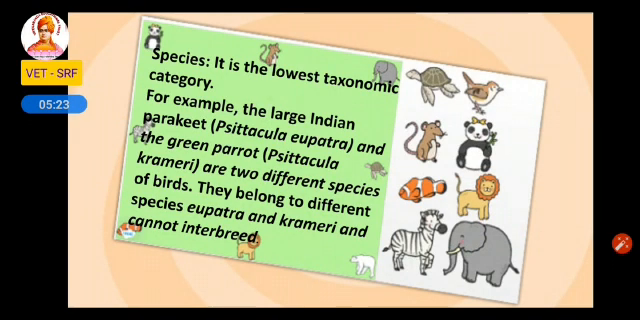The first one is species. Species is the lowest taxonomic category. For example, large Indian parakeet and green parrot. These two are varieties of parrots, so they belong to different species. We classify them as different species because they cannot interbreed among themselves. So in taxonomy, species is the lowest category and they cannot interbreed among themselves.